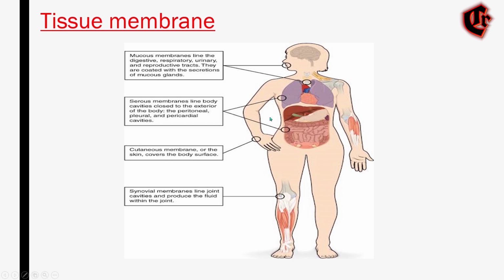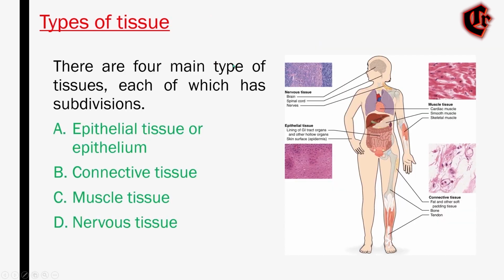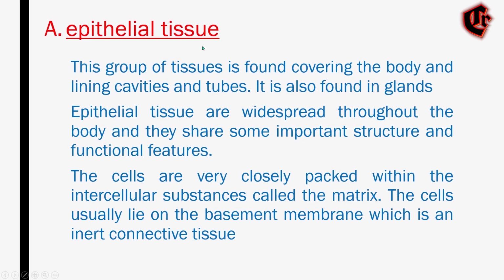And now let's see the types of tissues. The tissues are classified into four main types. As I told you before, the epithelial tissue, the connective tissue, the muscle tissue, and the nervous tissue. You can see here, these are the types of tissue. But in this video, we'll discuss only one type, that is the epithelial tissue. So, okay, we'll see about epithelial tissue.